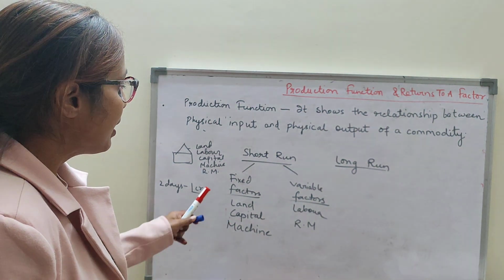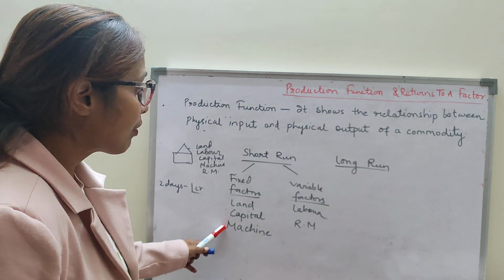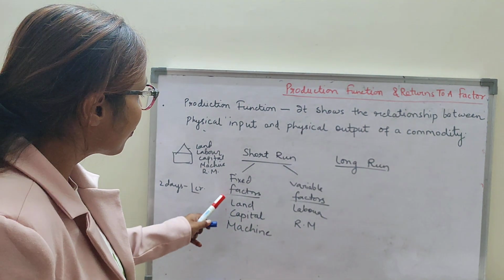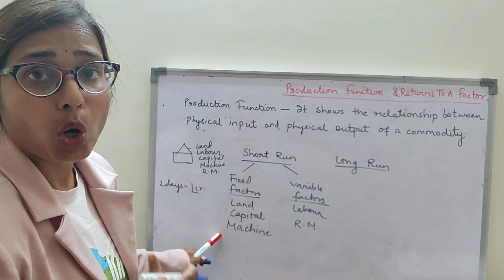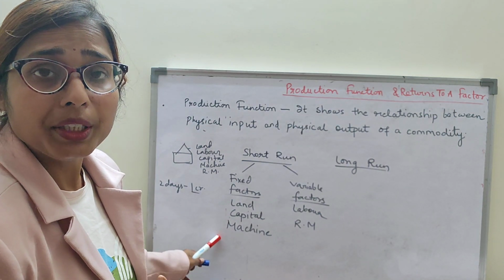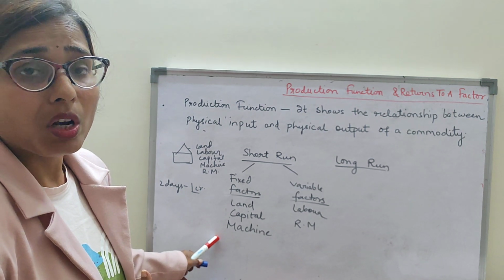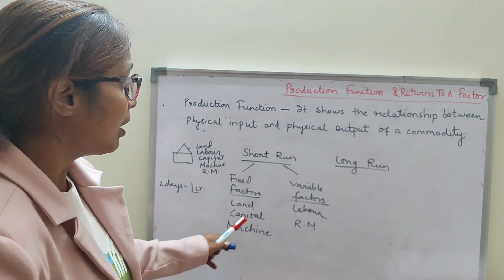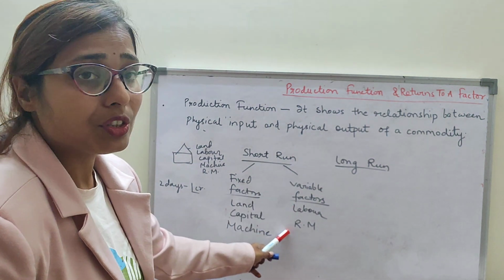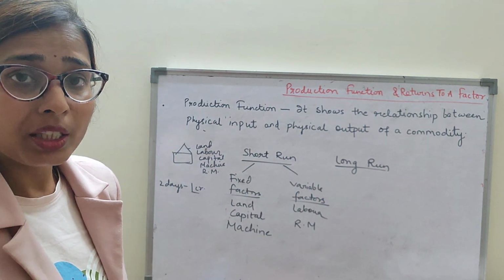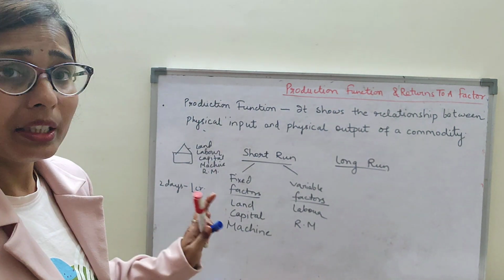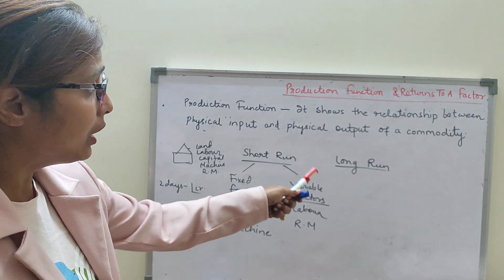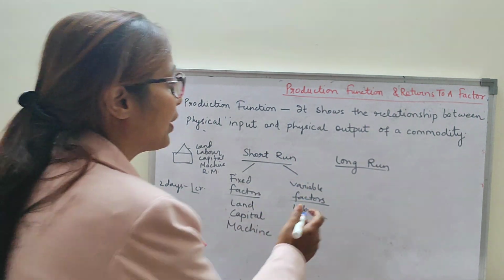So what I can see here is that some factors are fixed, which cannot be changed with the change in production. That means you cannot change these factors in the short period, because you cannot arrange them within a short span of time. Variable factors you can change with the change in production within 2 days. Clear? These are the fixed and variable factors which come under the short run.